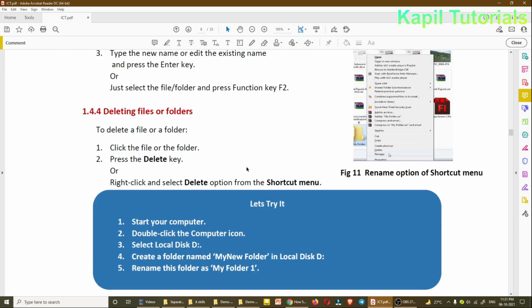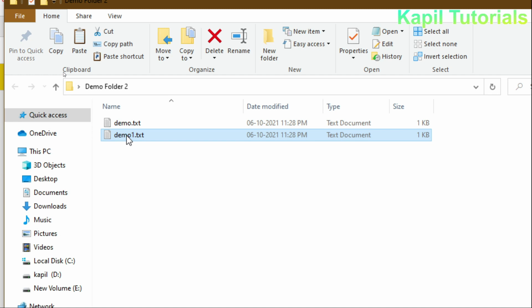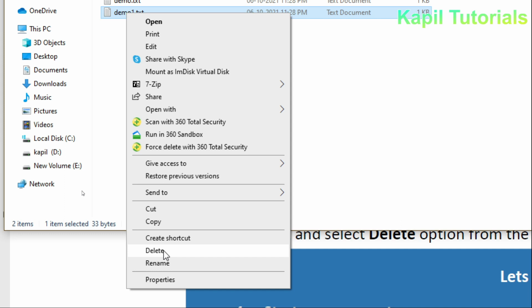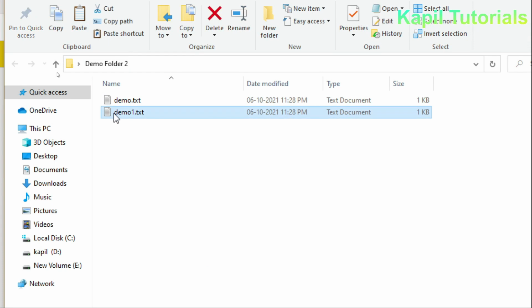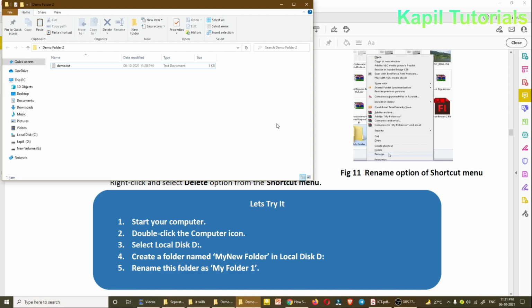Deleting files and folders, to delete a file or folder, you have to press the delete key. That's very simple. Suppose here I have two files. I'll just click it, right click, and then you can find the delete option. Either you can press this one, or simply from the keyboard you have to press the delete key. So that's easy. I'll press the delete key and it's been deleted and directly gone to my recycle bin. So this is also clear to you.